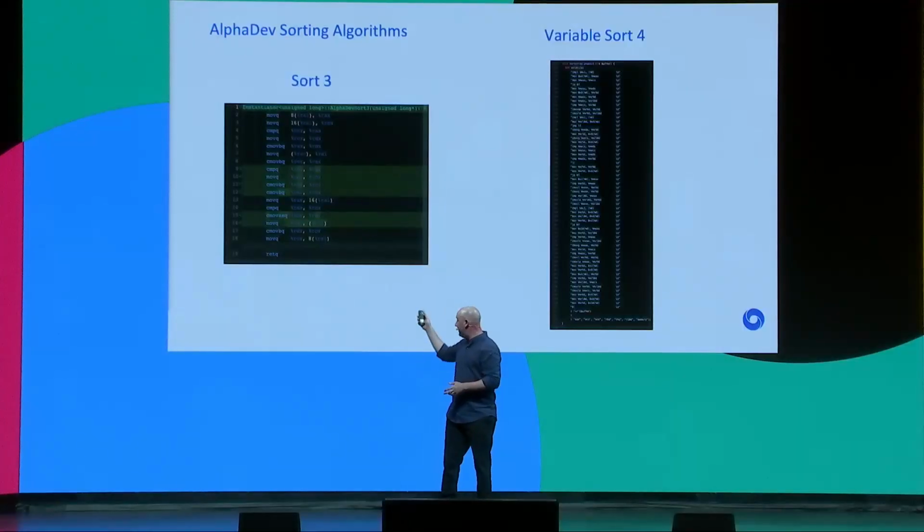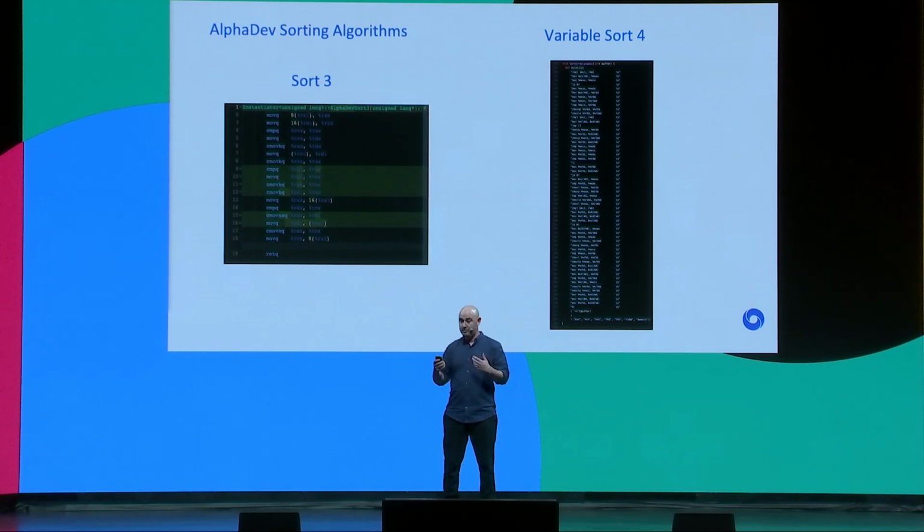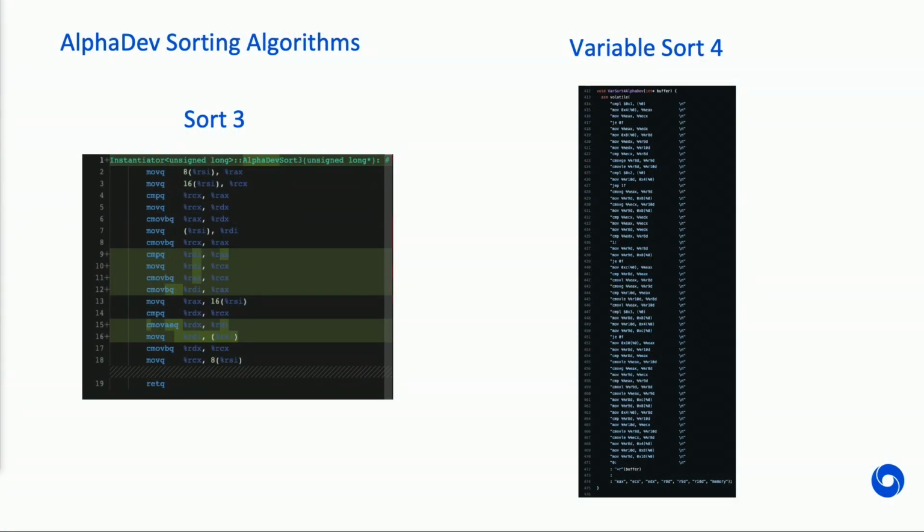And on the left is the sort 3 function that AlphaDev generated from scratch. And what was remarkable for us at the time was that it managed to find an algorithm that was 1 instruction shorter than what currently existed. And we analyzed this for ages, and we were like, there was nothing that you could do to make this faster. But it managed to find something that was 1 instruction shorter.